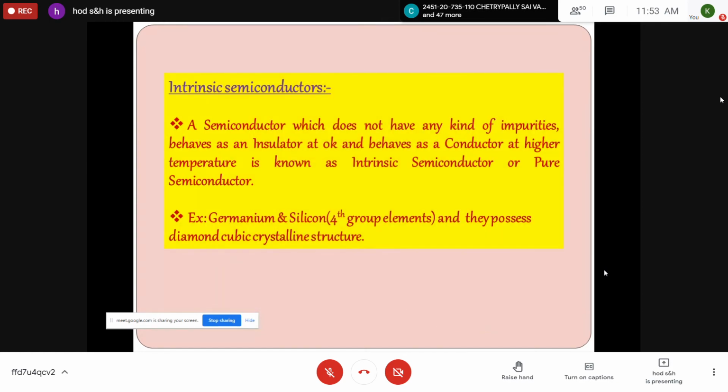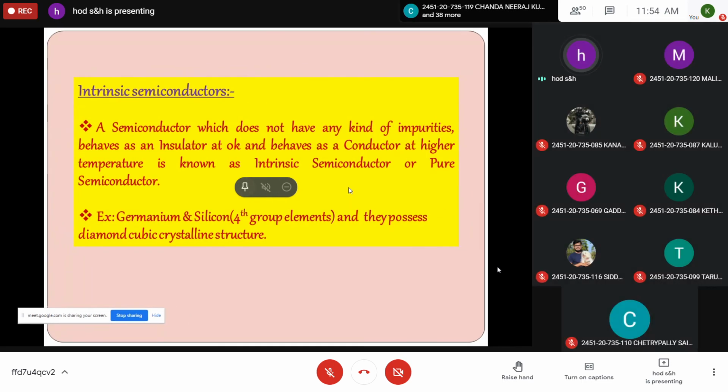So a semiconducting material which is not having any kind of impurities and behaves as an insulator at 0 Kelvin and behaves as a conductor at a high temperature is called an intrinsic semiconductor. Only the semiconductor, it is an insulator at 0 Kelvin and a conductor at high temperature, but here it is not having any kind of impurities. Then it is called an intrinsic semiconductor.